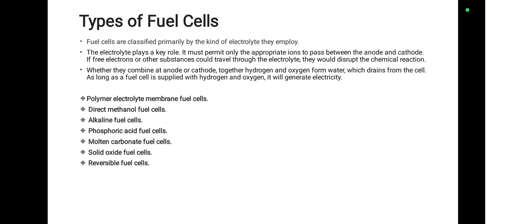If free electrons or other substances could travel through the electrolyte, that would disturb the chemical reaction. Whether they combine at the anode or cathode, together hydrogen and oxygen form water which drains from the cell. As long as a fuel cell is supplied with hydrogen and oxygen, it will generate electricity.